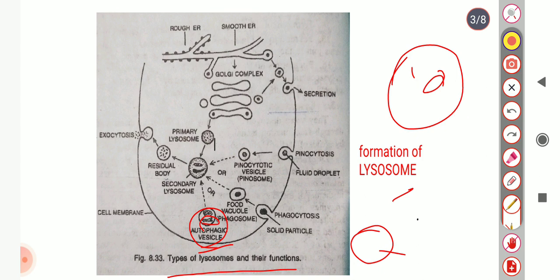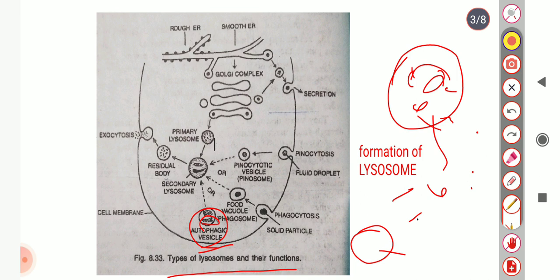When the lysosomes burst, they release all the digestive enzymes, and the cell contents are digested. This process is called autolysis. Autolysis generally occurs in the aging of cells, and in dead or diseased cells.